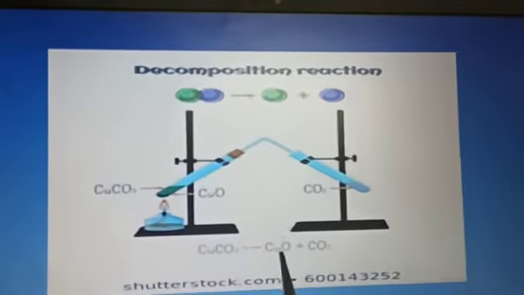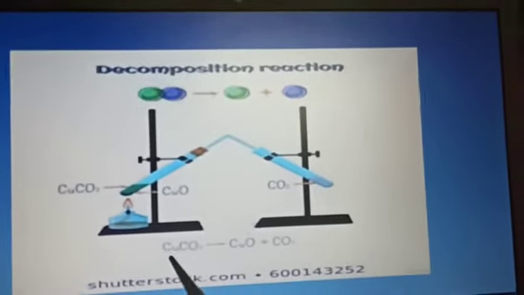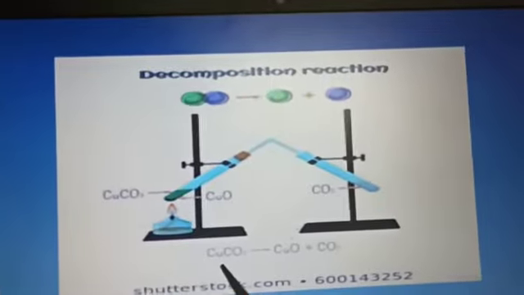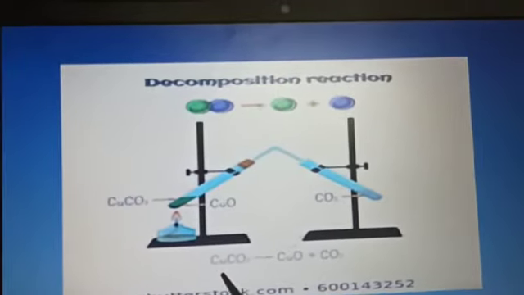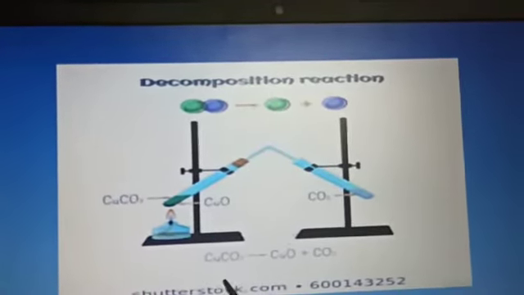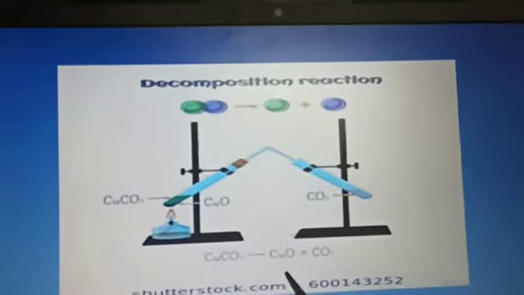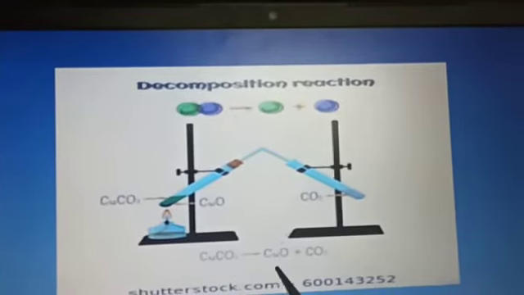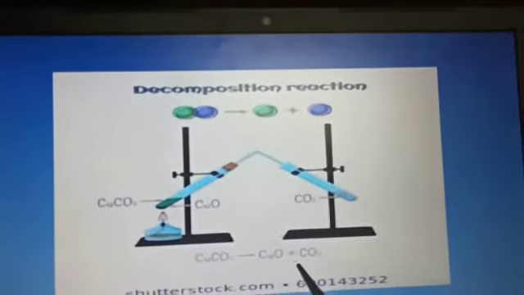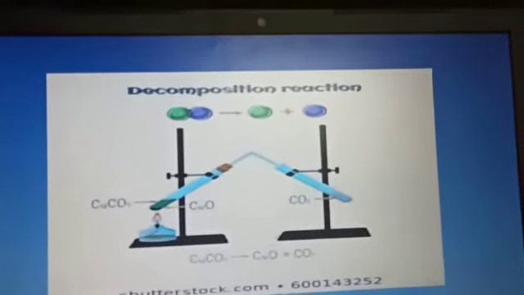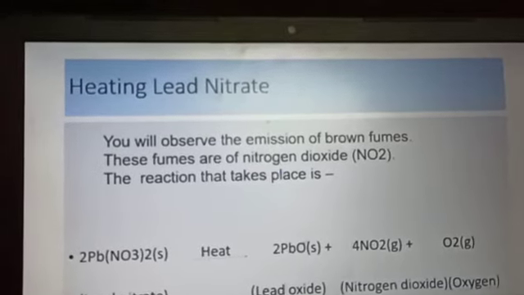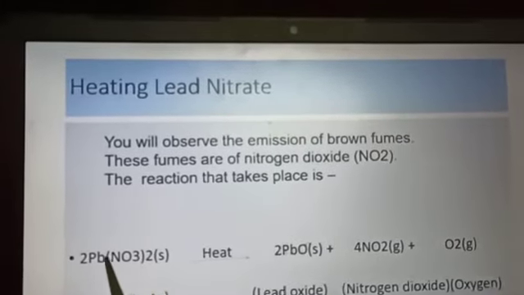One similar reaction you can learn is heating of limestone or calcium carbonate, CaCO3. Calcium carbonate breaks down into calcium oxide, that is CaO, plus carbon dioxide. So see how the reaction takes place here.